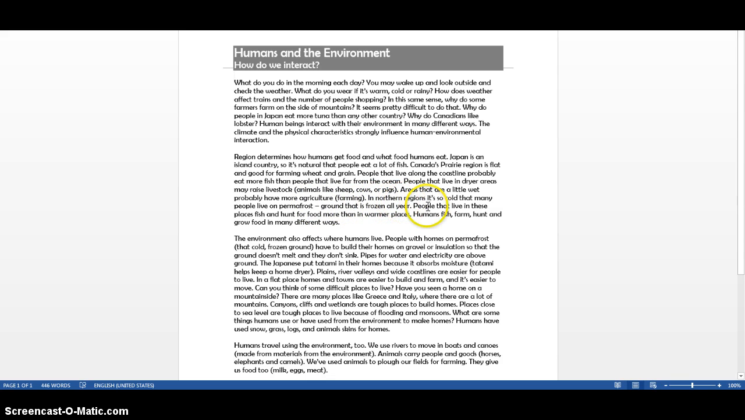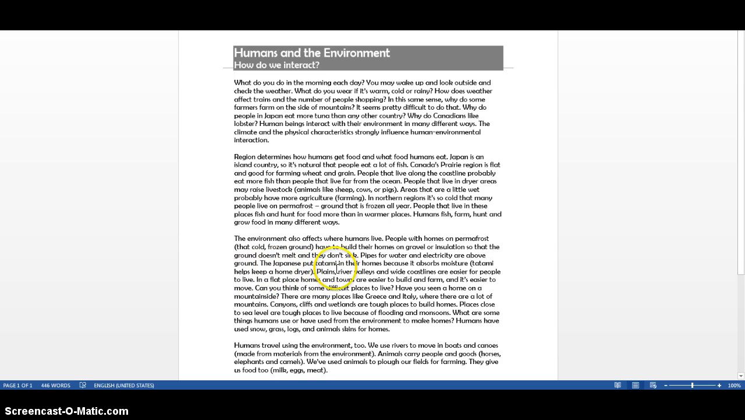In the northern regions, it's so cold that many people live on the permafrost, which is ground that is frozen all year. People that live in these places fish and hunt for food more than in warmer places. Humans fish, farm, hunt, and grow food in many different ways. The environment also affects where humans live. People with homes on permafrost, that cold frozen ground, have to build their homes on gravel or insulation so that the ground doesn't melt and that they don't sink. Pipes for water and electricity are above the ground.